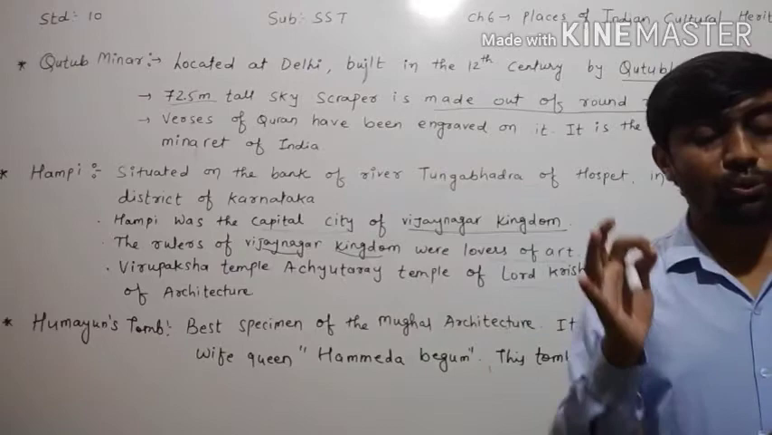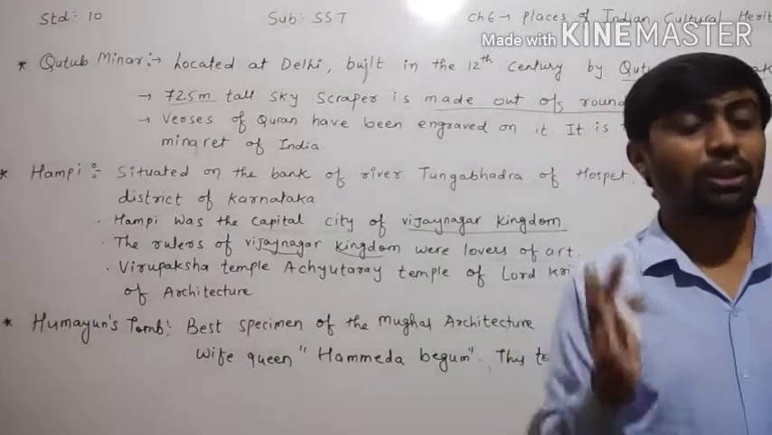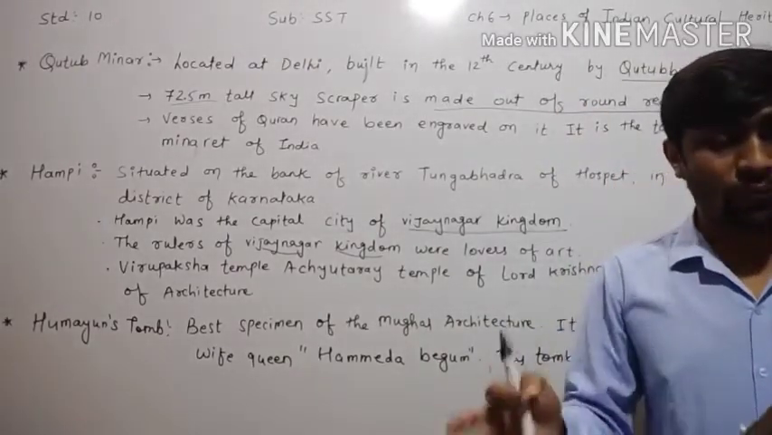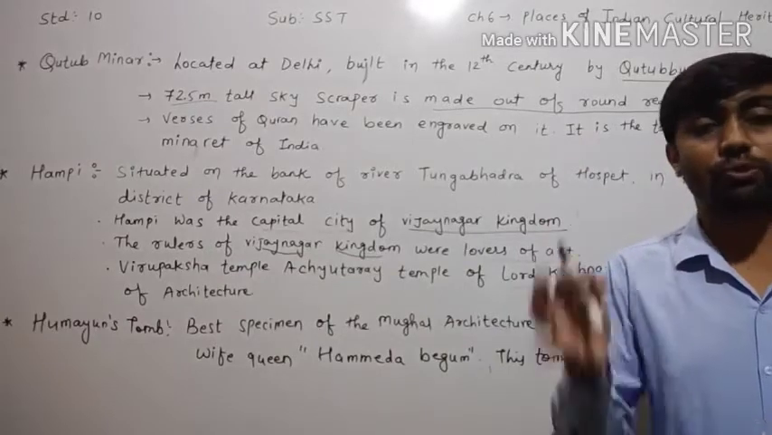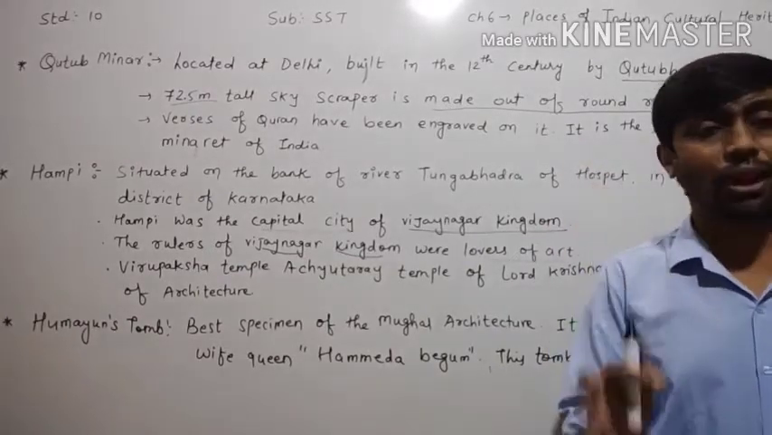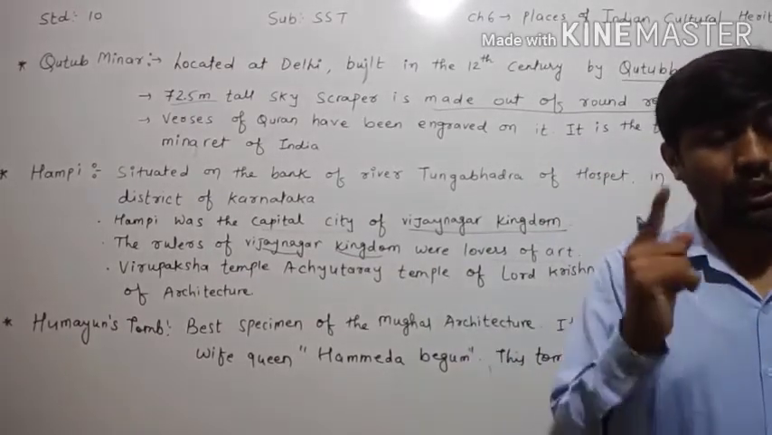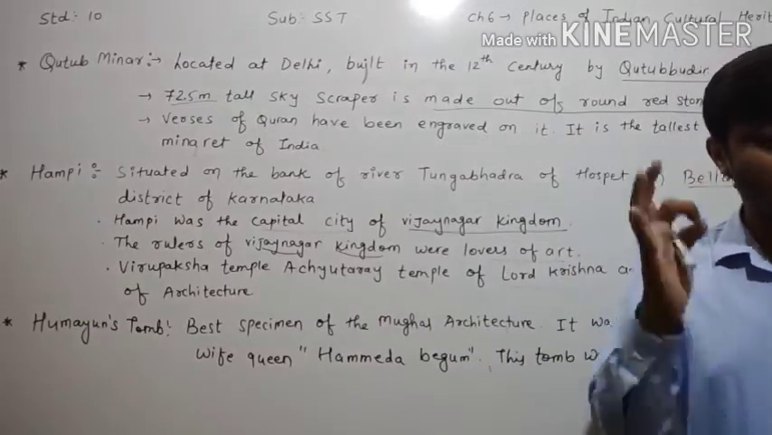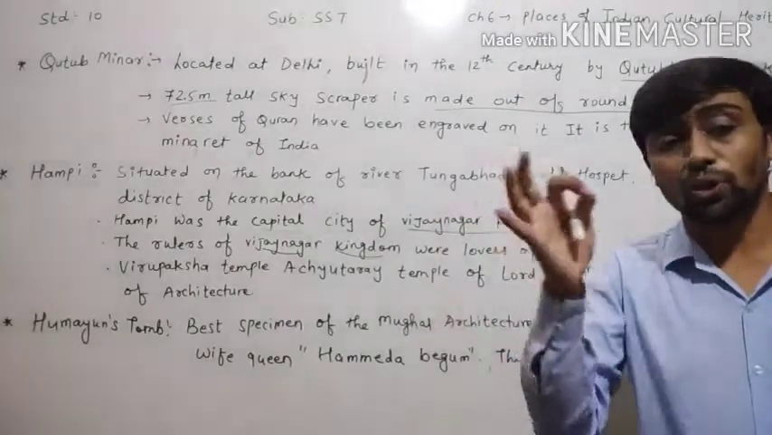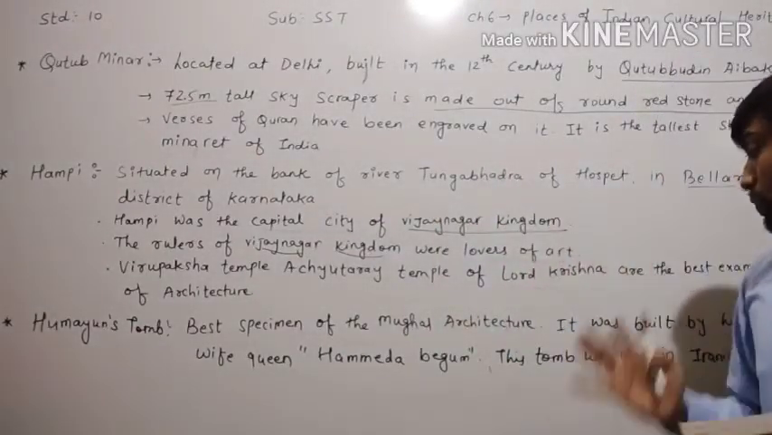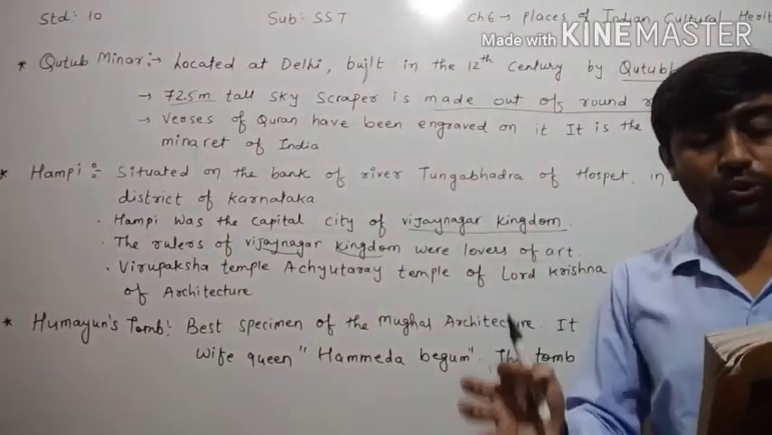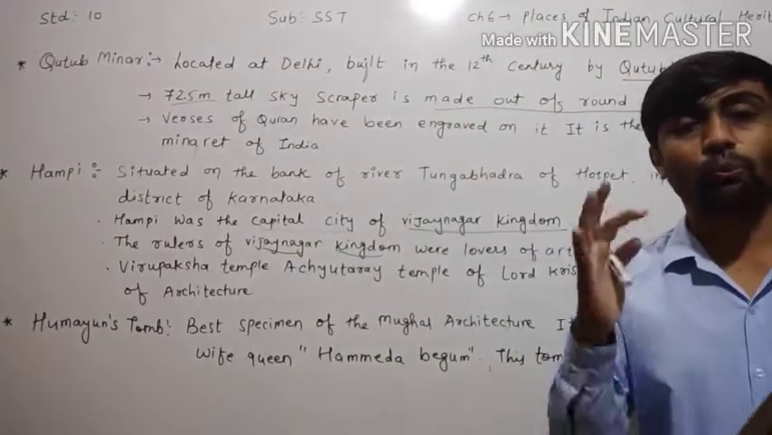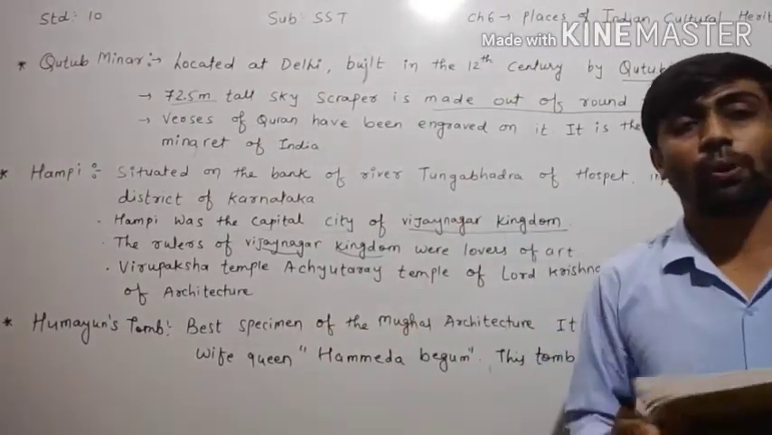This tomb was made in the Iranian style of art. Humayun's tomb was built in which style? This was built in the Iranian style of art. Red and white stone were skillfully used on it. Which stone was used for Humayun's tomb? Red and white stone.